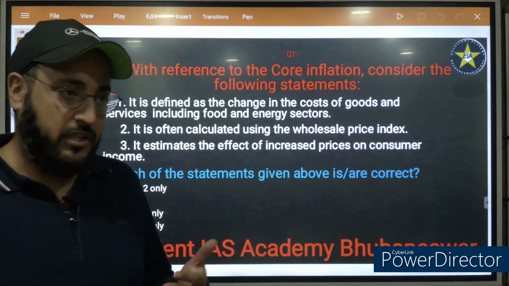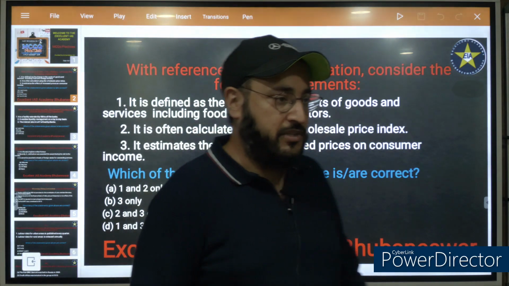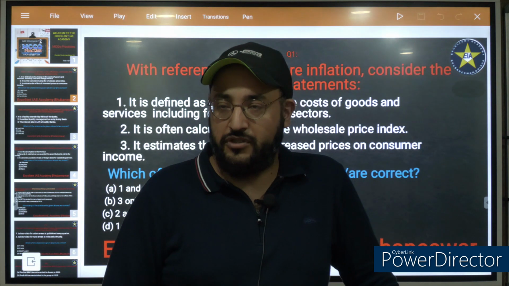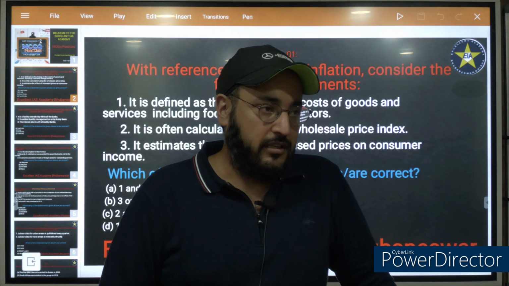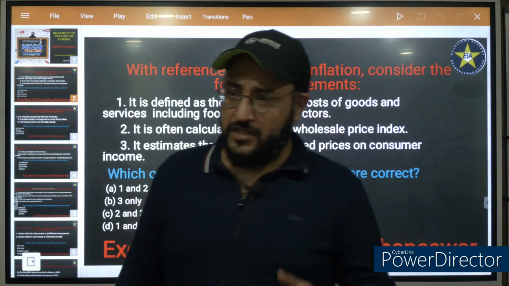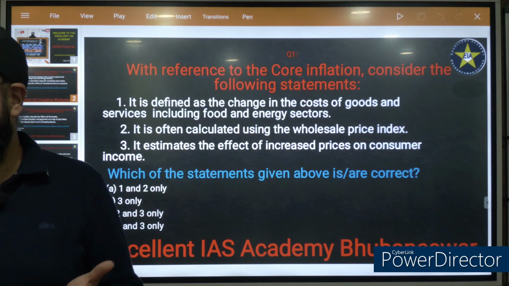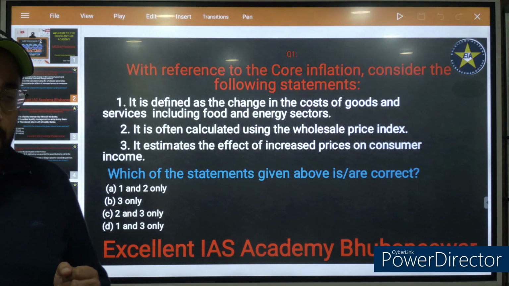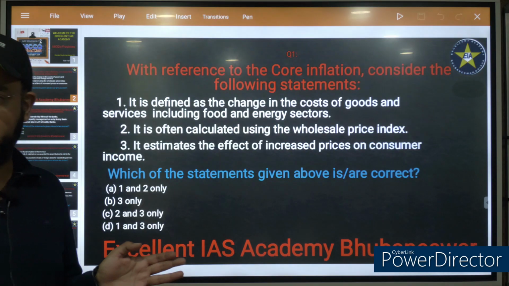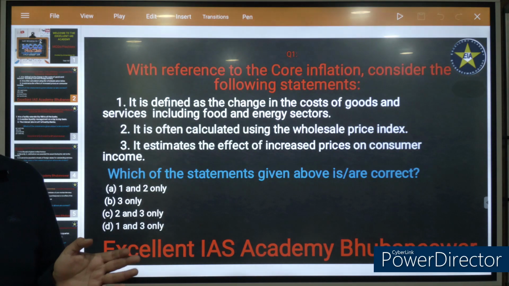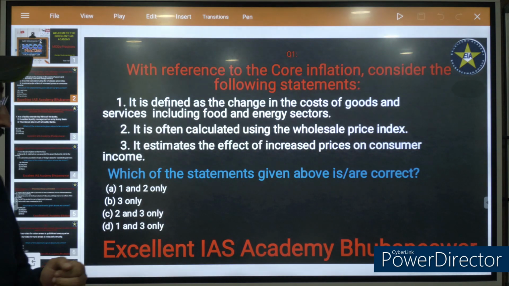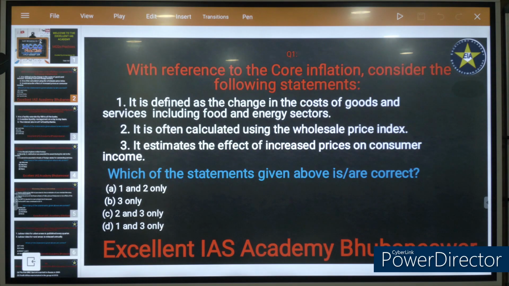Volatile goods are those goods whose prices are subject to fluctuation and keep on changing. Non-volatile goods are those whose prices remain stable. Headline inflation includes both. Statement 1: it is defined as a change in the cost of goods and services.